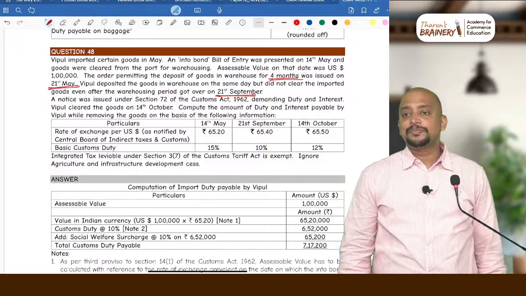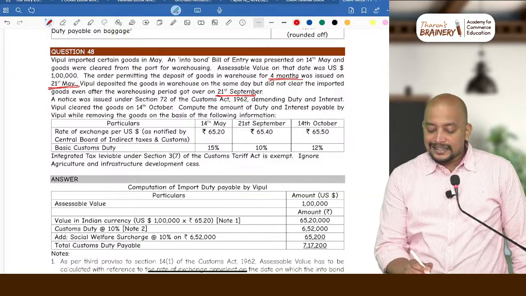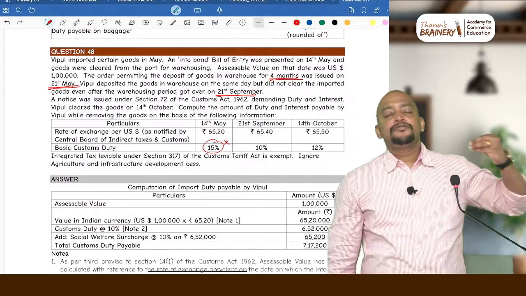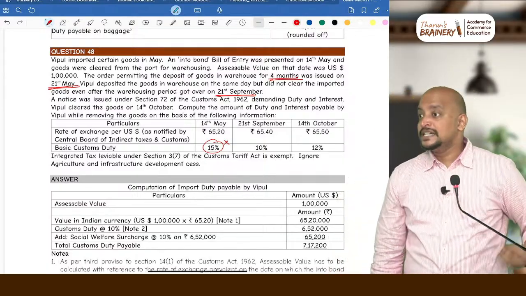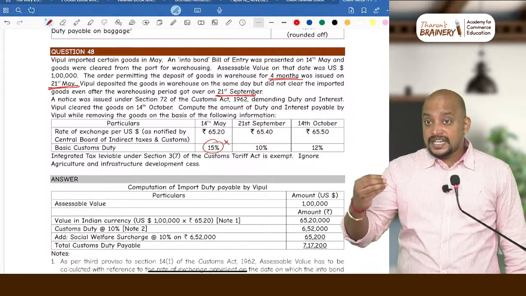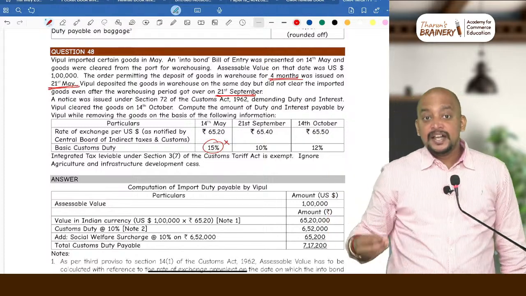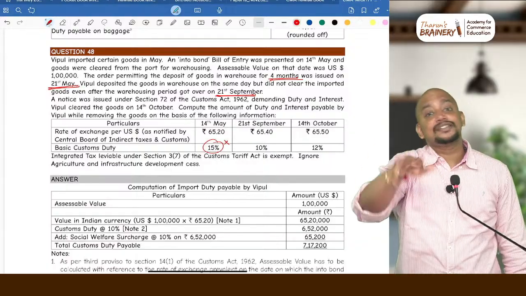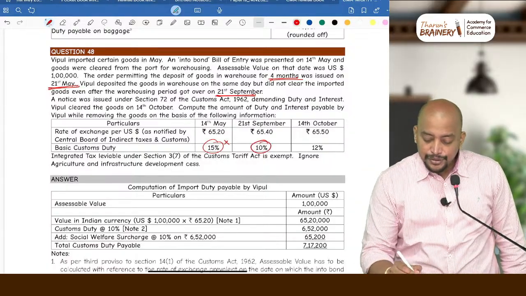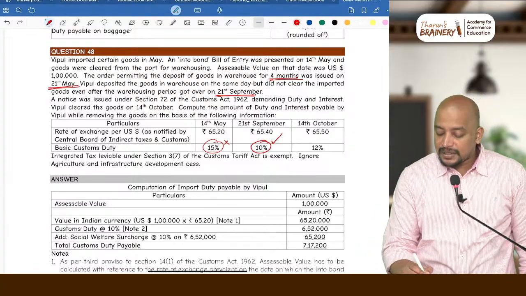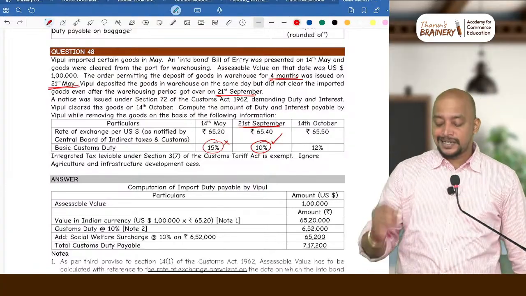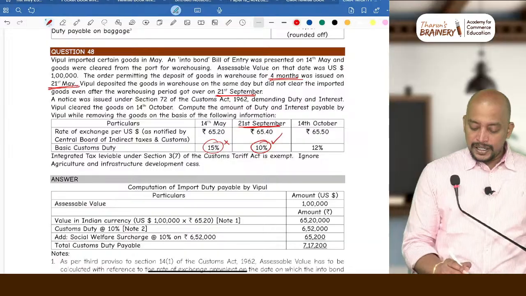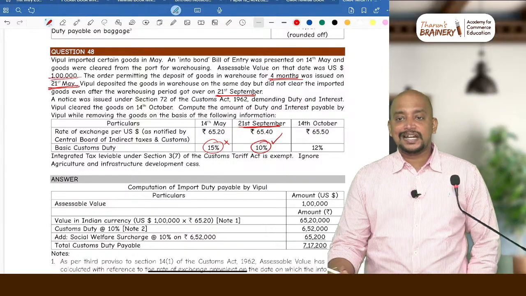Okay, so which rate should be taken? Whether the rate prevailing at the time of deposit should be taken? No, this 15% is irrelevant, because always for the computation of customs duty on warehoused goods, we need to take the rate of duty prevailing at the time of ex-bond bill of entry. But the ex-bond bill of entry is filed later, the time limit for clearance is already over, so therefore it is deemed that the goods are cleared. So whatever is the rate applicable at the time of expiry of the warehousing period, that 10% only should be taken in this case. And what is the value of the goods? US dollar 1 lakh, on that 10% will be taken as customs duty.